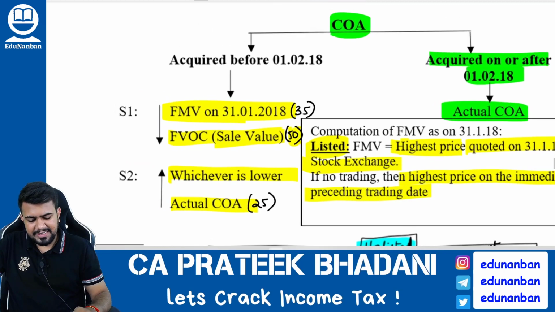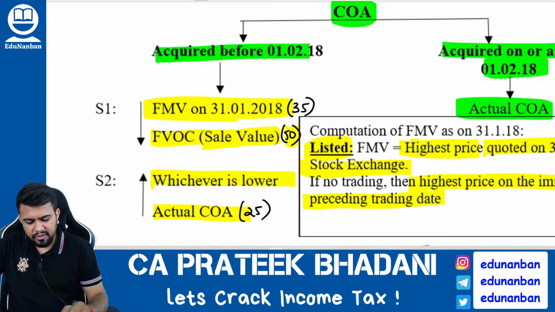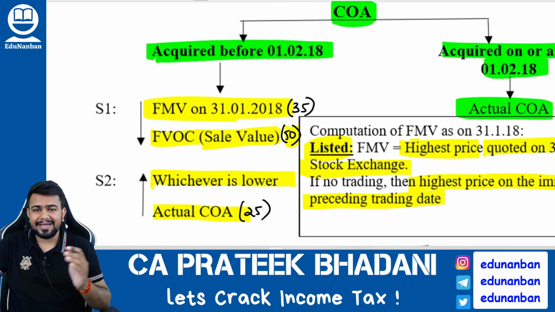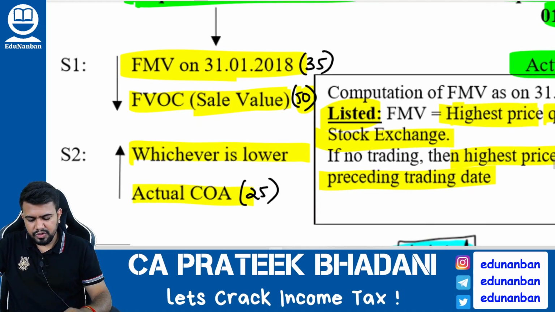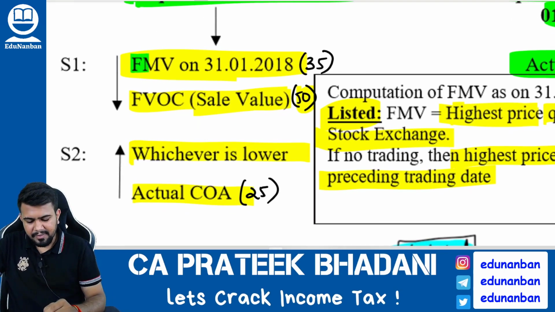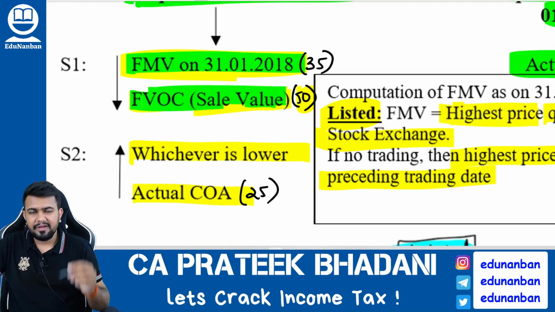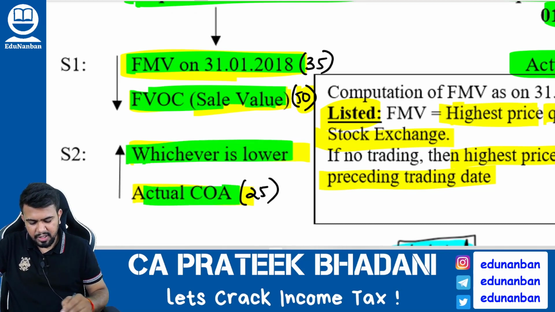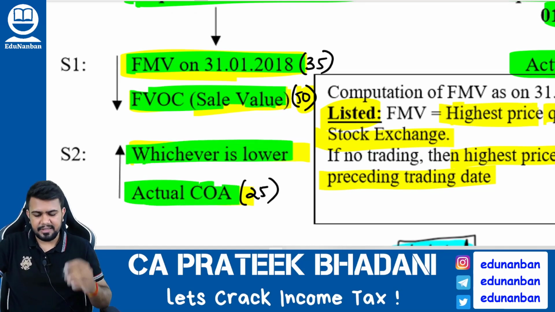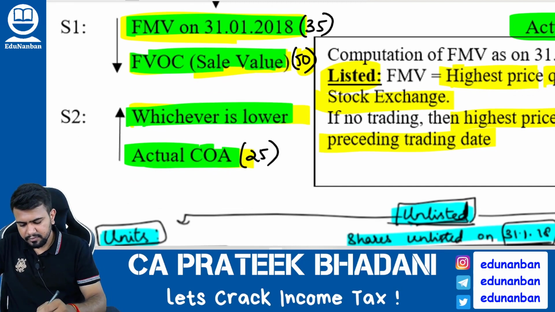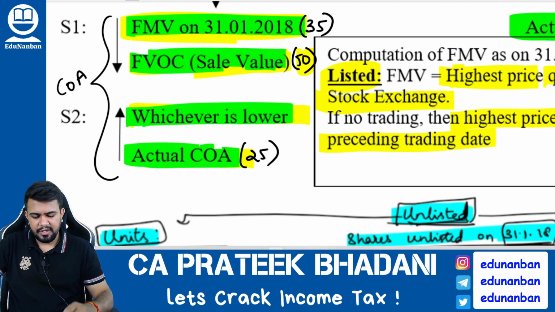However, if any security is acquired before 1 February 2018, that is up to 31/1/2018, then what you should do? You should do step number 1. Fair market value on 31/1/2018 or full value of consideration, whichever is lower. Then take whichever is lower amount and actual cost of acquisition, whichever is higher. This will become the cost of acquisition.